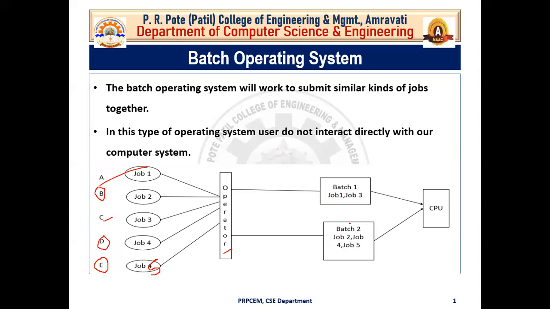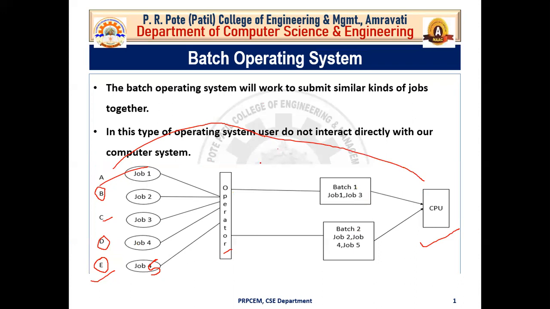Now you can see that the user is here and your computer system, that means your CPU, is here, and between the user and CPU there is an operator and a batch. It means that in batch operating system, users do not directly interact with the computer system.